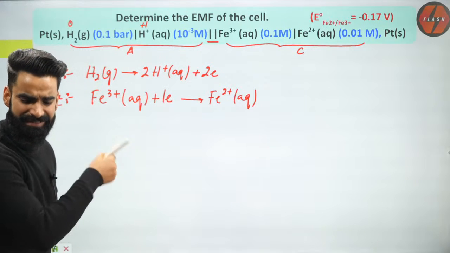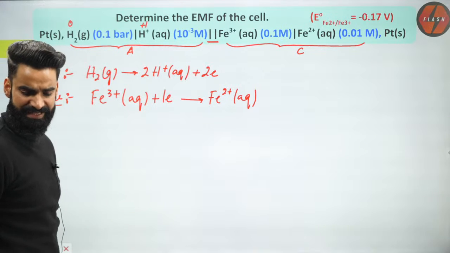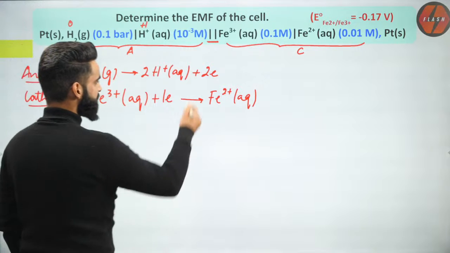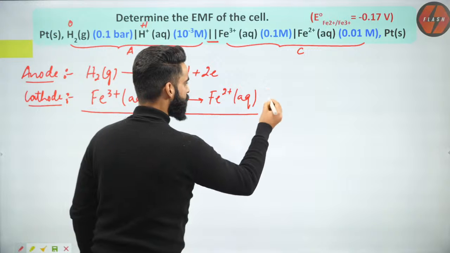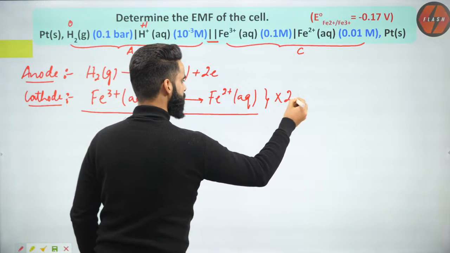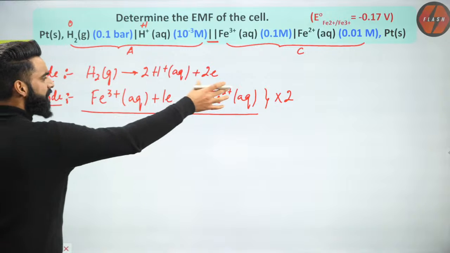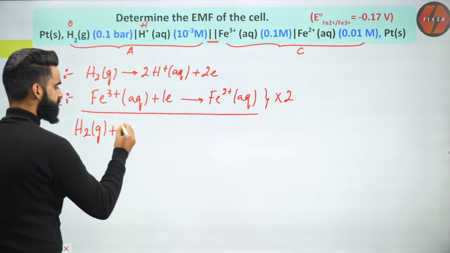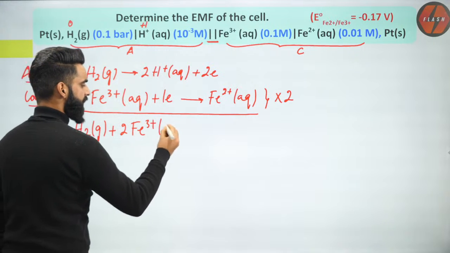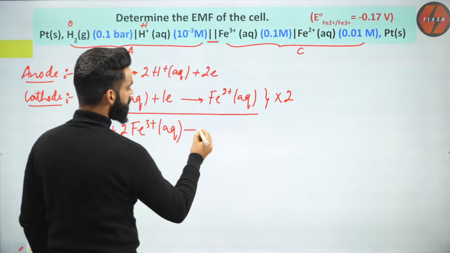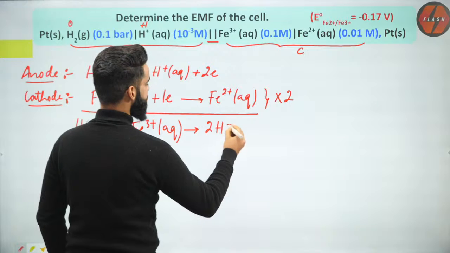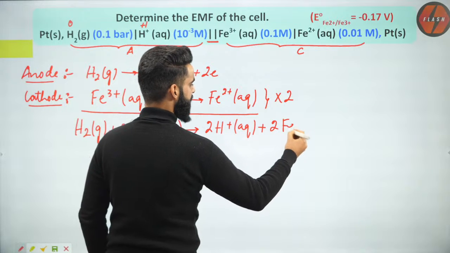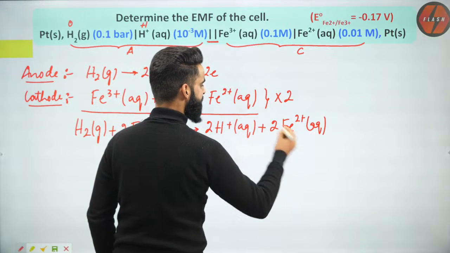Now people, can I simply add these two reactions? I cannot add these two reactions because the electrons are not balanced. So in order to balance the electrons, I'm going to multiply the second reaction by 2. Then only reactions will get balanced. After multiplying it by 2, let me add the reactions. So I'm going to get H2 gas plus 2Fe3+ aqueous, which gives 2H+ aqueous plus 2Fe2+ aqueous. This is my net cell reaction.